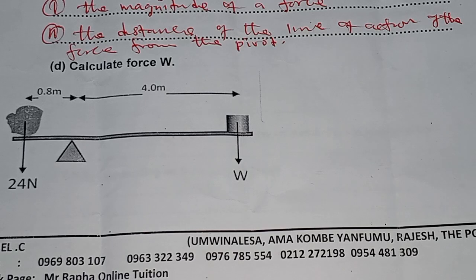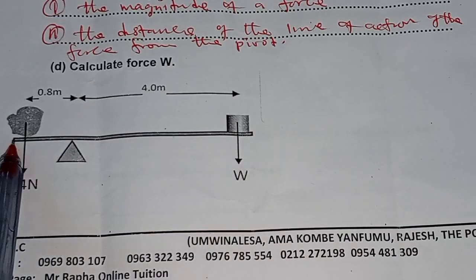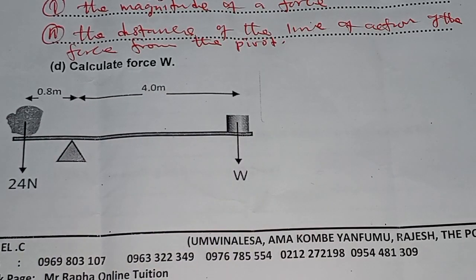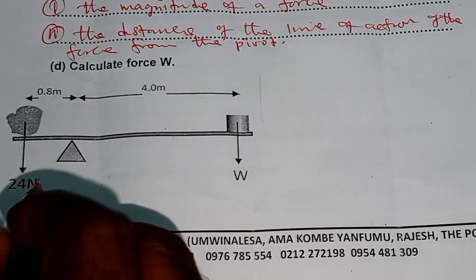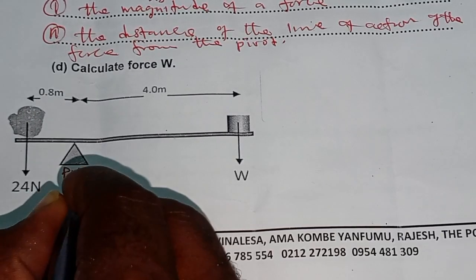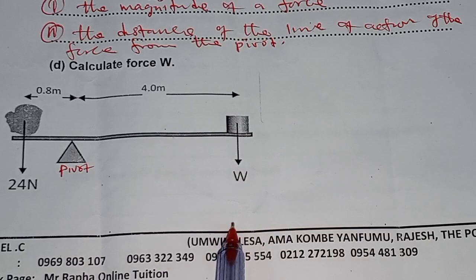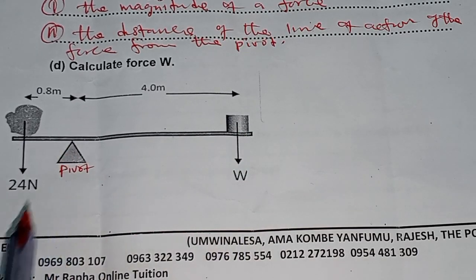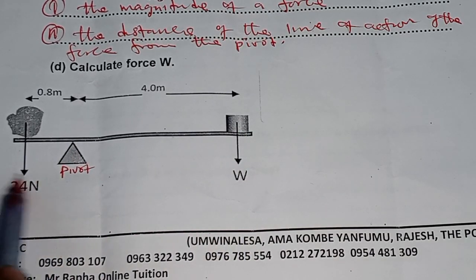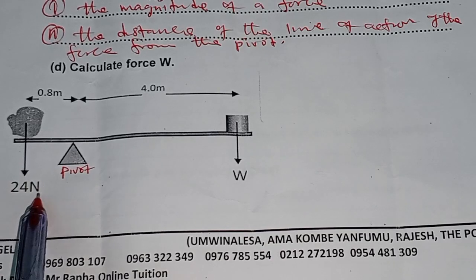Calculate force W. So now, this is a balanced lever. We have two forces. We have a pivot. This is anti-clockwise. This is clockwise. We have this weight, 24 newtons.